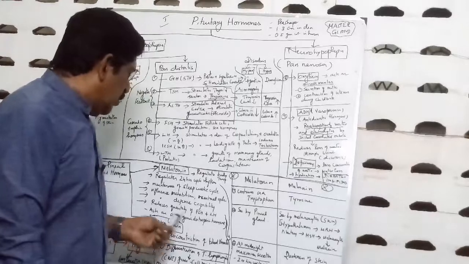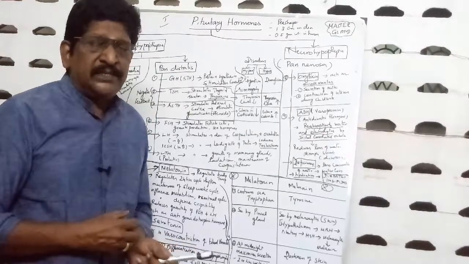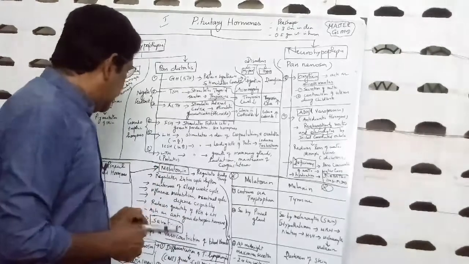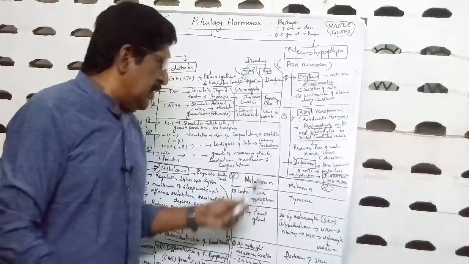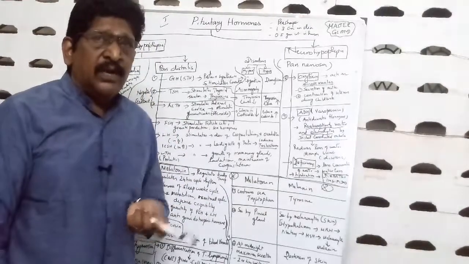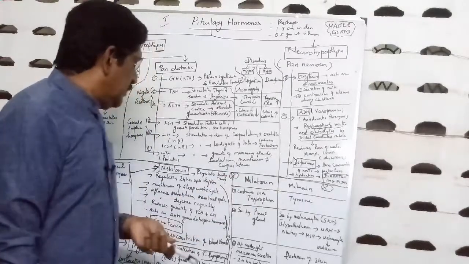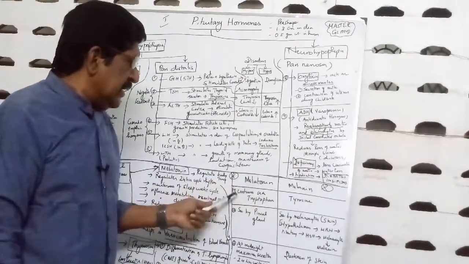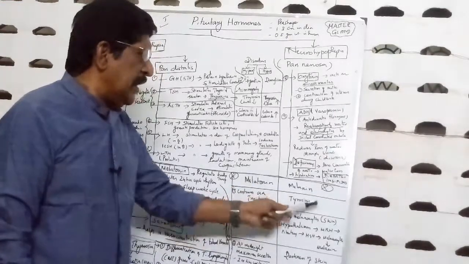Another hormone, serotonin. Serotonin helps in the vasoconstriction of blood vessels. So these two hormones, melatonin and serotonin, are secreted by the pineal gland. Now you should differentiate melatonin and melanin. I told you the pars intermedia secretes melanocyte stimulating hormone, which stimulates the production of melanin, whereas the pineal gland secretes the melatonin. So melatonin is derived from the amino acid tryptophan, whereas melanin is derived from the amino acid tyrosine.